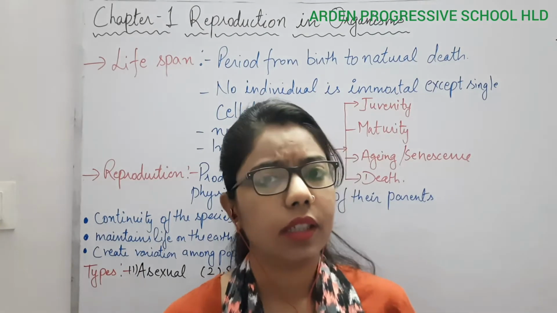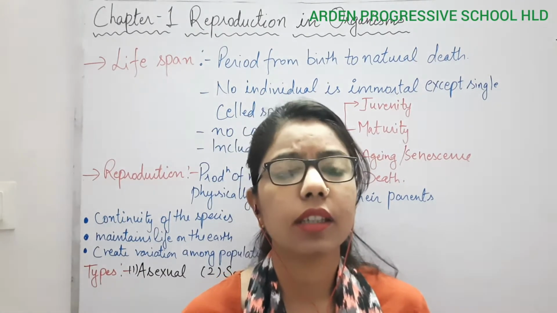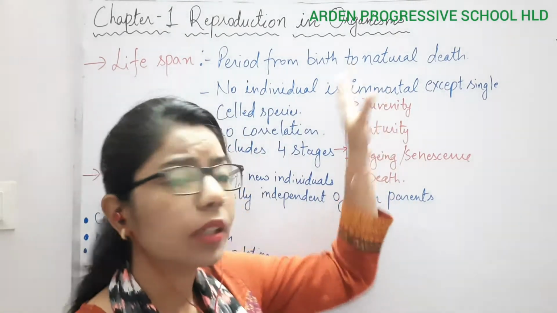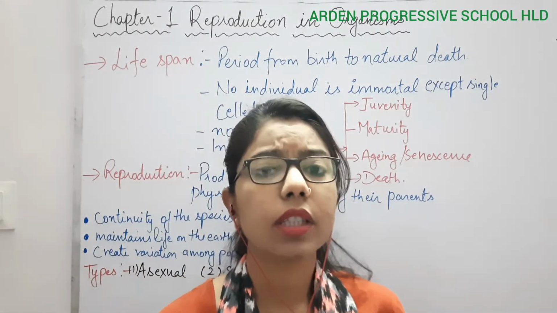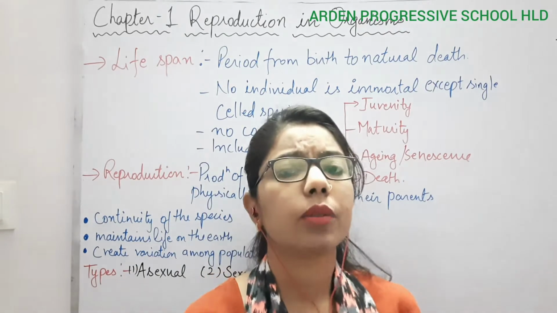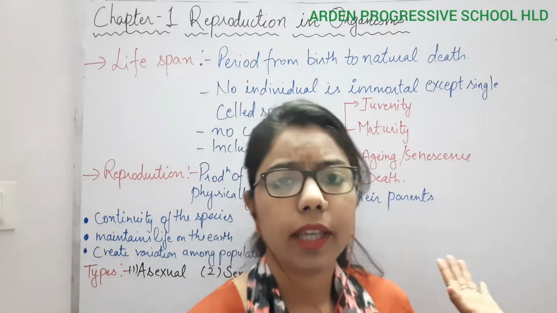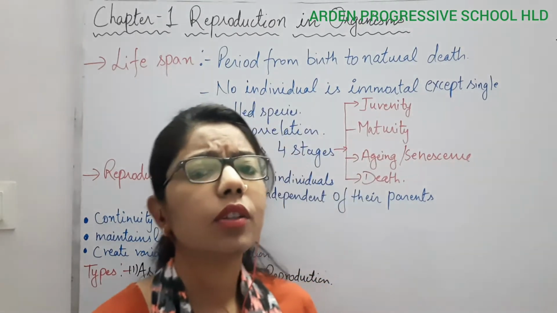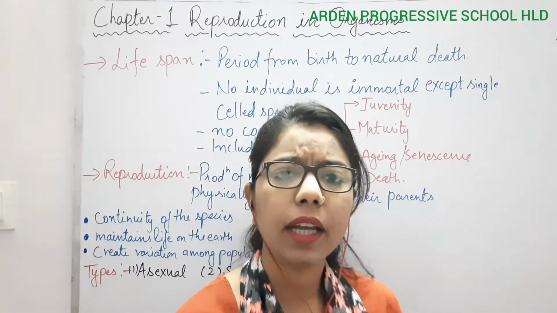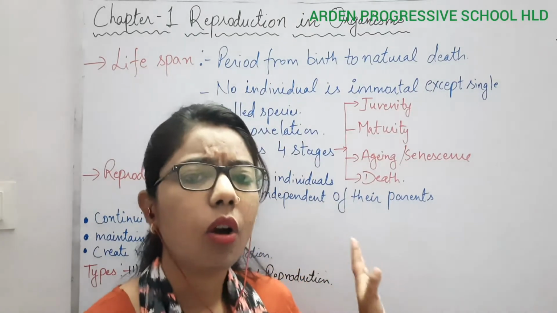So what does it mean? It means that in all 4 chapters, the basic thing is reproduction, right? So by this means, this chapter will become more important because it will create a base for the other 3 chapters, right? So here we will discuss the basics of reproduction in organisms, right? Whenever we talk about organisms in biology, we are talking about the living ones, right? Whether it is plant, unicellular, or animals, all of these come under living organisms.